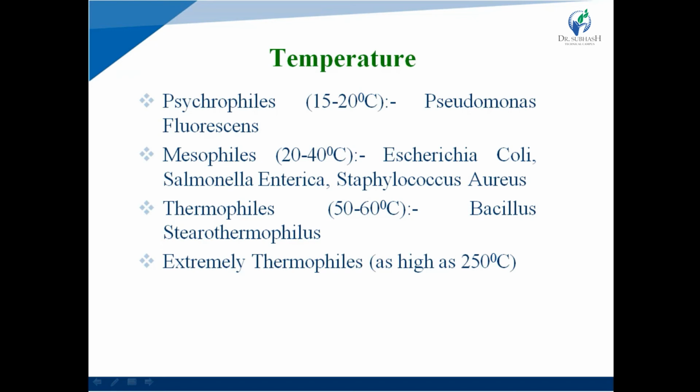Next one is thermophiles. They grow at a higher temperature, like 50 to 60 degrees centigrade. Example is Bacillus stearothermophilus. And extremely thermophiles grow above 250 degrees centigrade. These are the classifications based on temperature.